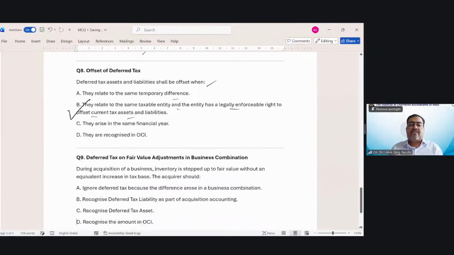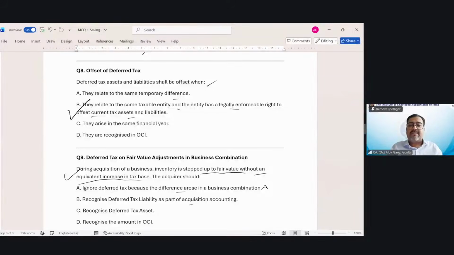Deferred tax on fair value adjustment in business combination. During acquisition of a business, inventory is stepped up to fair value without an equivalent increase in tax base. The tax base remains the same, but the fair value has increased. The acquirer should ignore deferred tax because the difference arose in a business combination. The answer is no. We have specifically read that in a business combination, when there is a difference between the fair value of net assets acquired and the carrying value of the net assets, there has to be a deferred tax implication. So this is not the right answer.